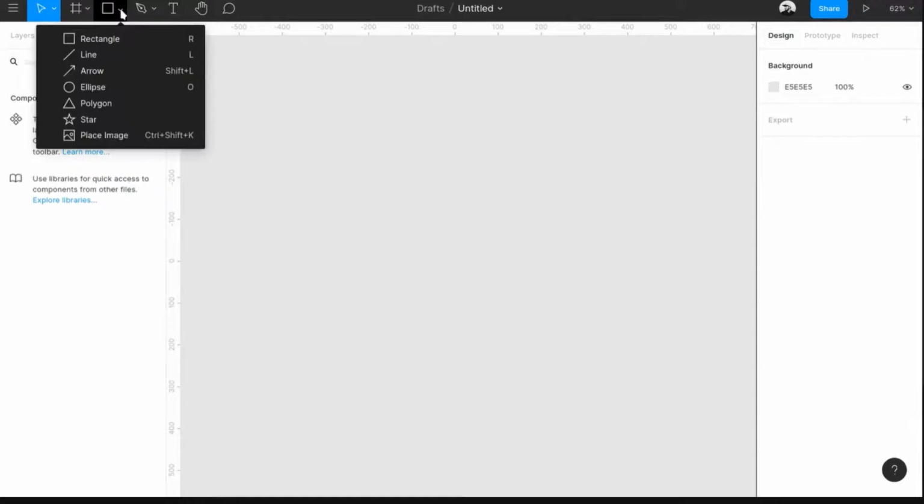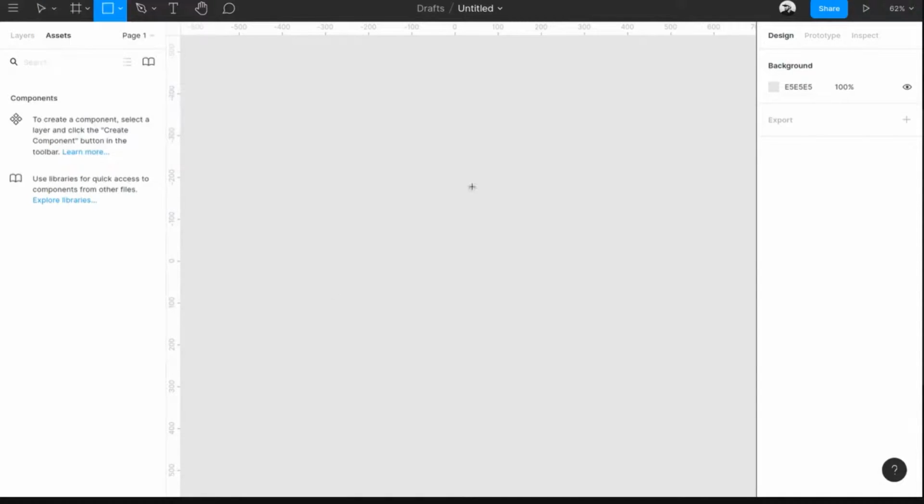These are basically the basic shapes you can draw with Figma: rectangles, lines, arrows, ellipse, polygon, and star. Almost anything in Figma has a shortcut. So whenever you hover over something, it will actually show the shortcuts. You can press the keys to activate them, or you can directly click on them.